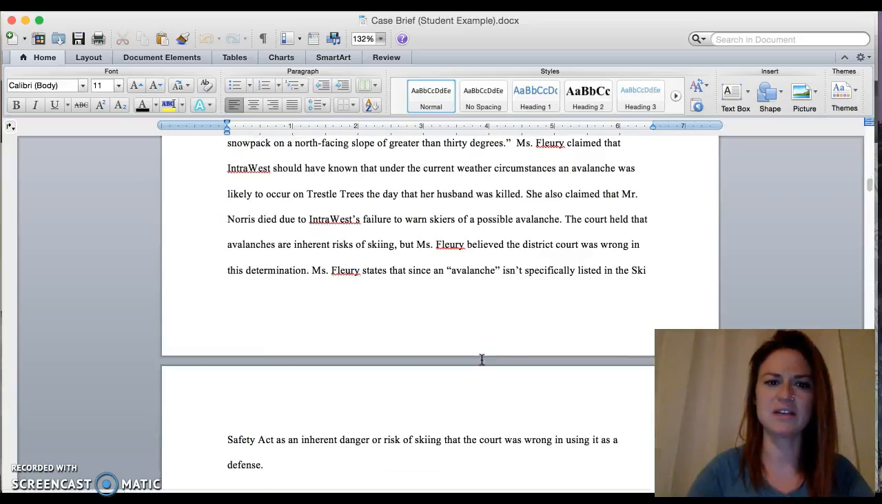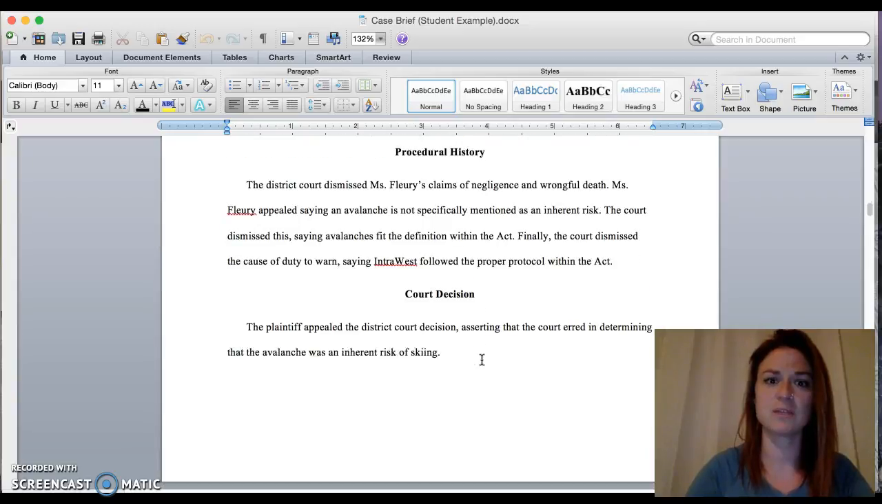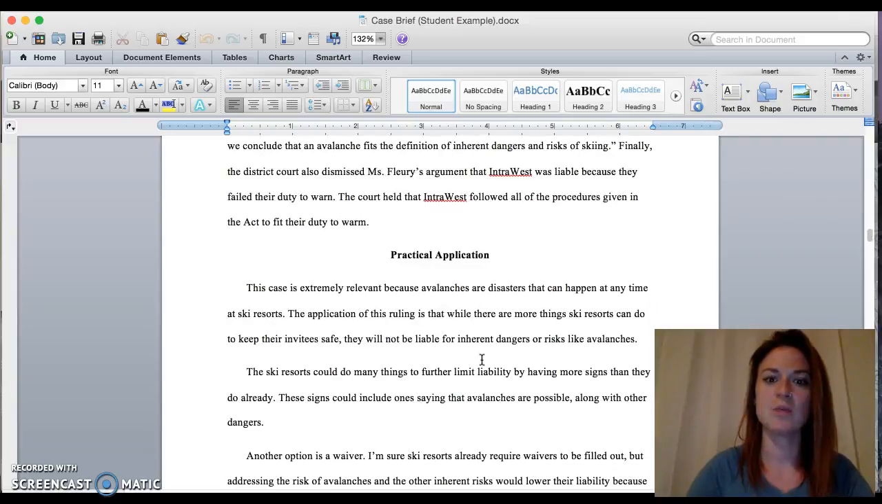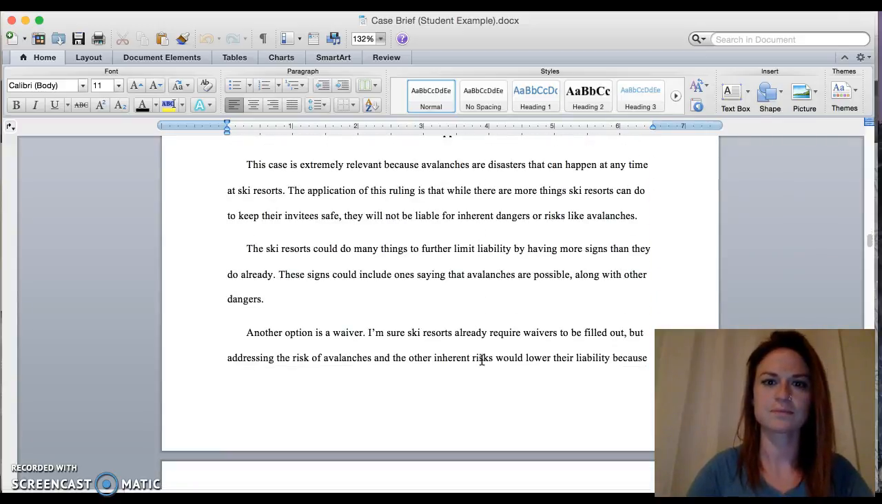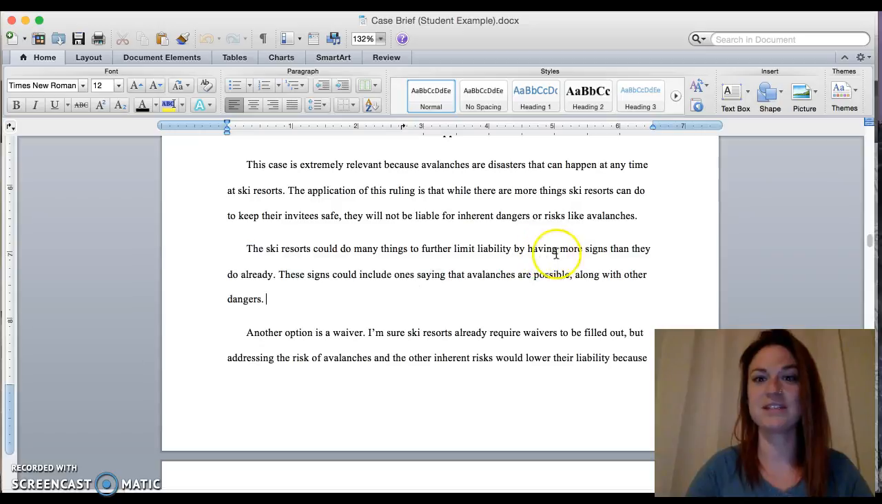But just kind of scrolling down here, you'll see a really good idea of an effective structure for this particular assignment. So court decision, you're seeing all the necessary sections, practical application. So you see right here, the ski resorts could do many things to further limit liability. One such example is having more signs. These signs could include ones saying that avalanches are possible. So really practical strategies for your audience that are suggesting ways to limit liability. It's kind of what that section is supposed to look like.